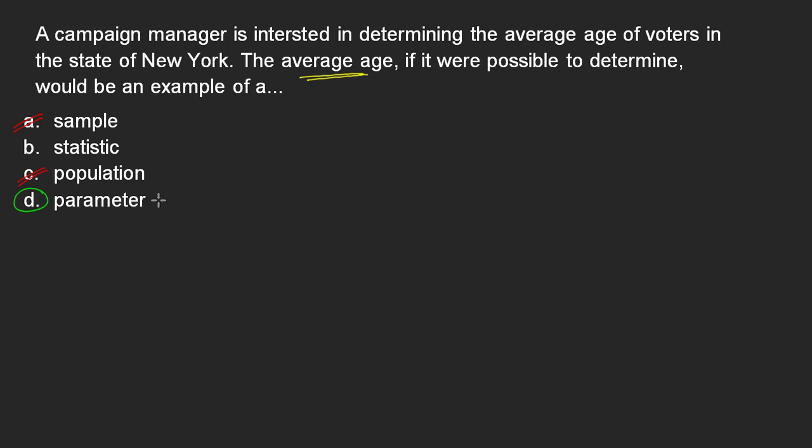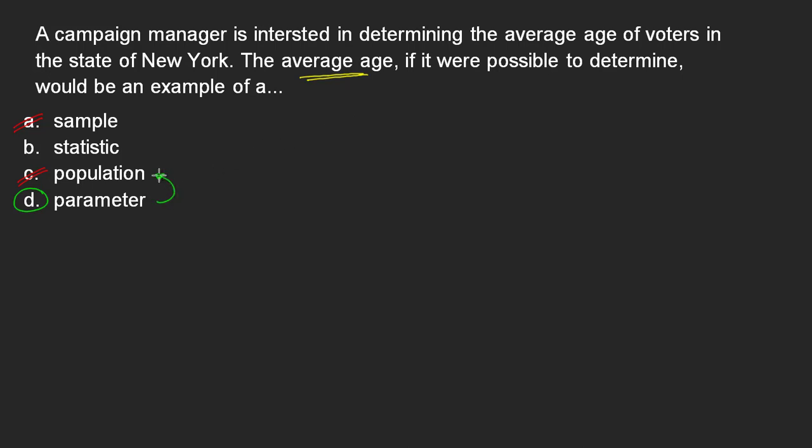The reason being is that parameters describe populations. And because there's no mention here of a sample, there's no mention of focusing on a subset of the population or a small group of people that does not include everybody. Instead, we're talking about the voters of New York. So just in very general terms, we're talking about the voters of New York, the average age of all of those voters. If it were possible to determine, that would be a parameter.